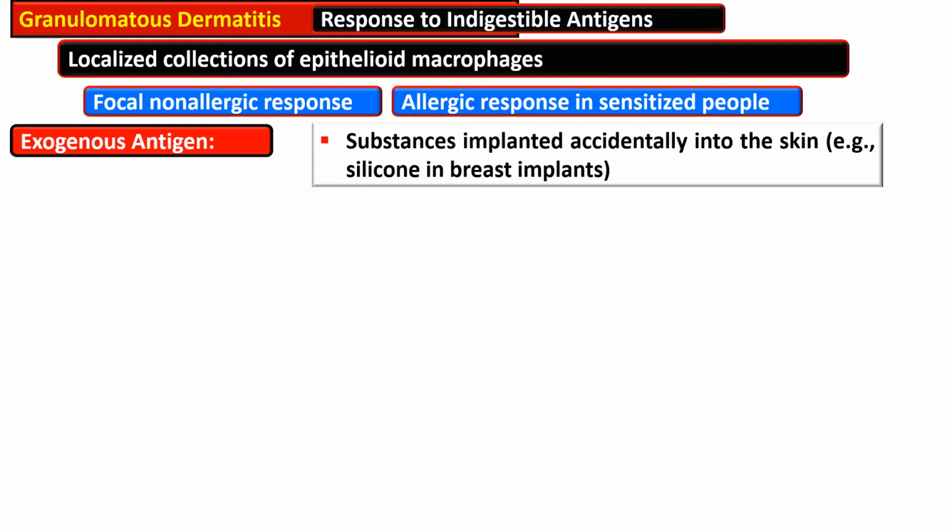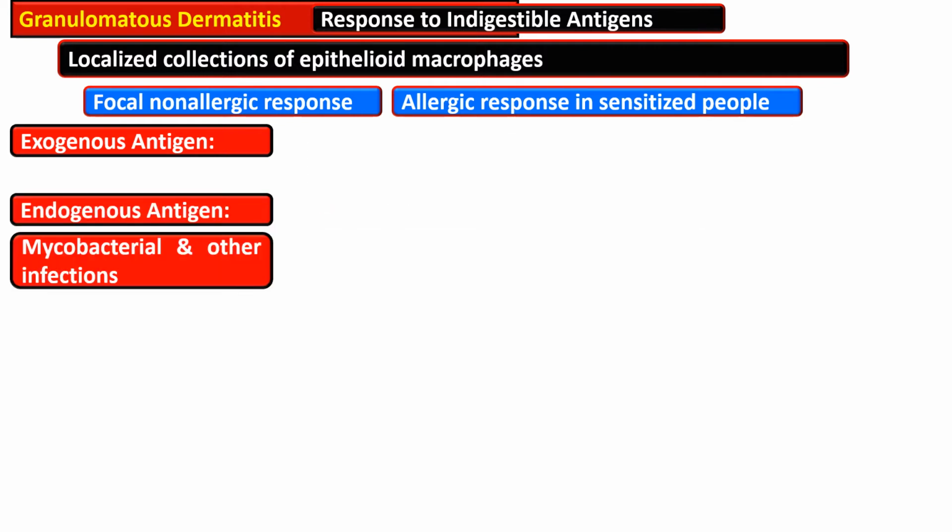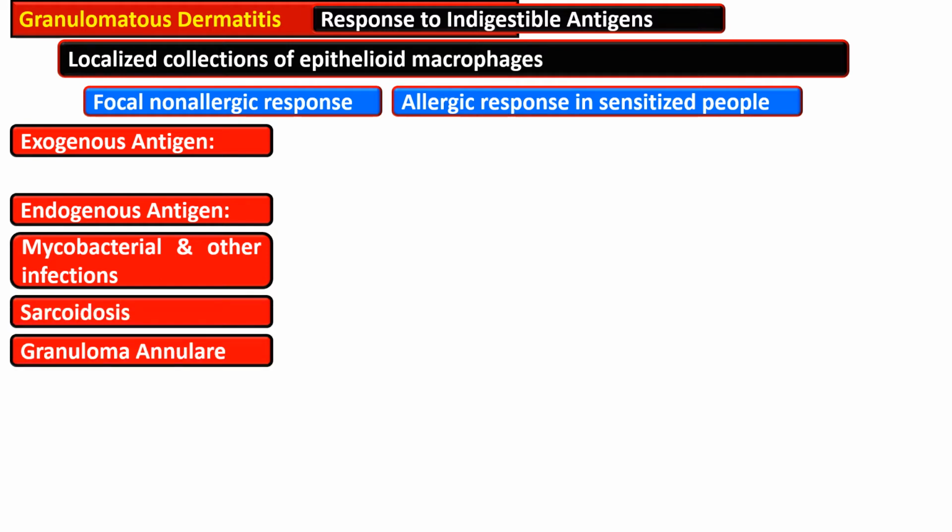The exogenous antigen can be substances that are implanted accidentally into the skin, such as silicone in breast implants, while an endogenous agent is keratin. Other causes of granulomatous dermatitis are mycobacterial and other infections, sarcoidosis, and granuloma annulare.